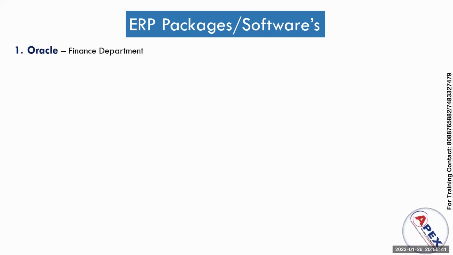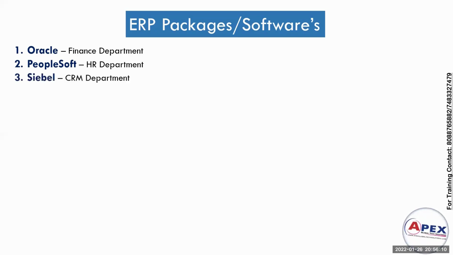So in that, first we have Oracle. A few I have mentioned here to point out why SAP has been developed, even though we have existing ERP packages. So first we have Oracle. Oracle is used only in the finance department. Next we have PeopleSoft, which will be used in the HR department, and Siebel will be used in the CRM department. What is the meaning of CRM? Customer relationship management.